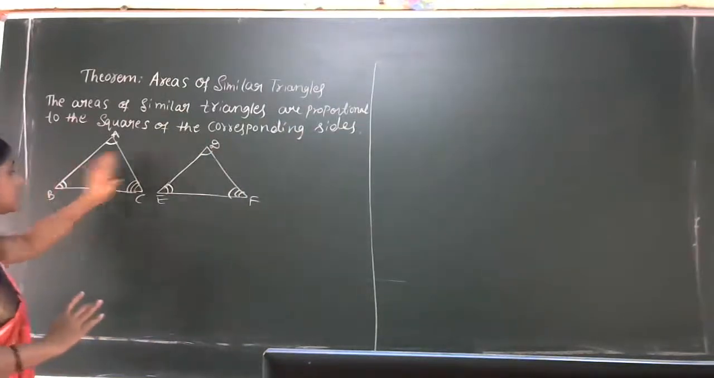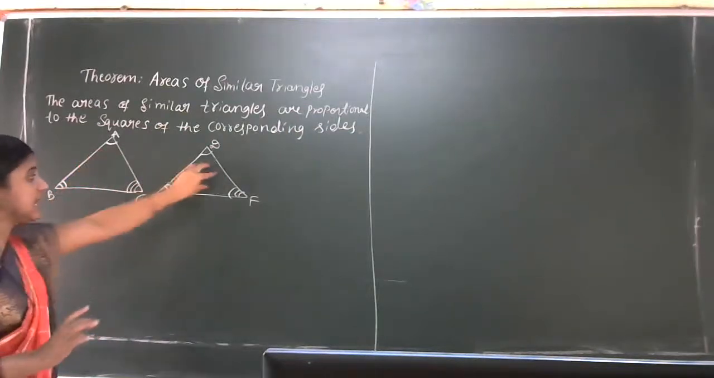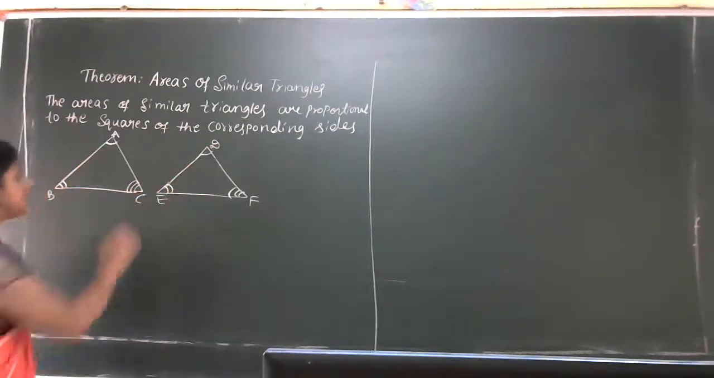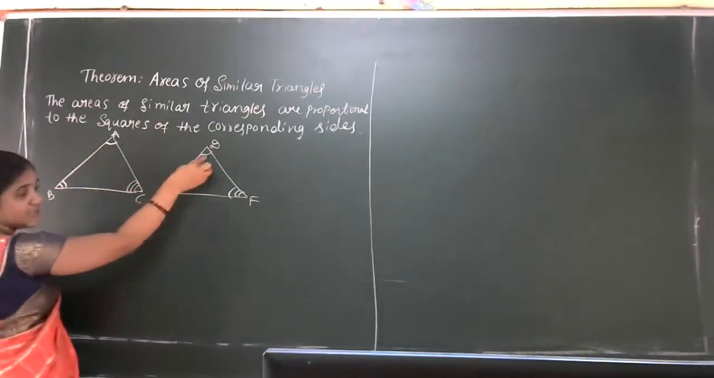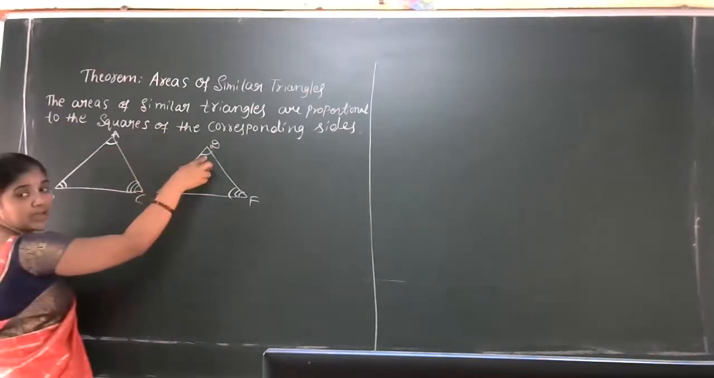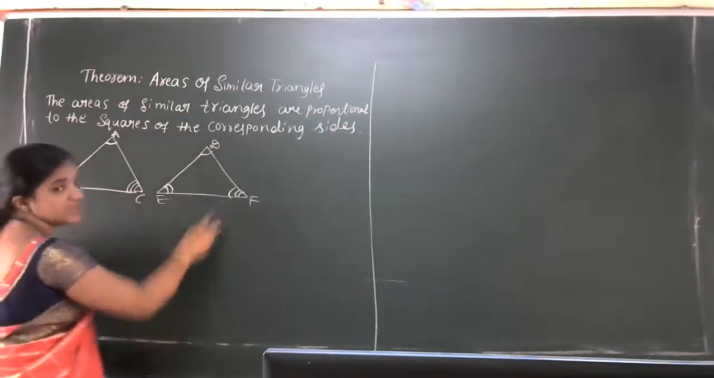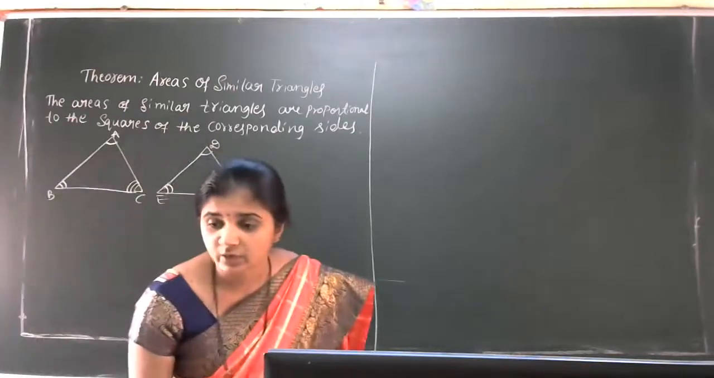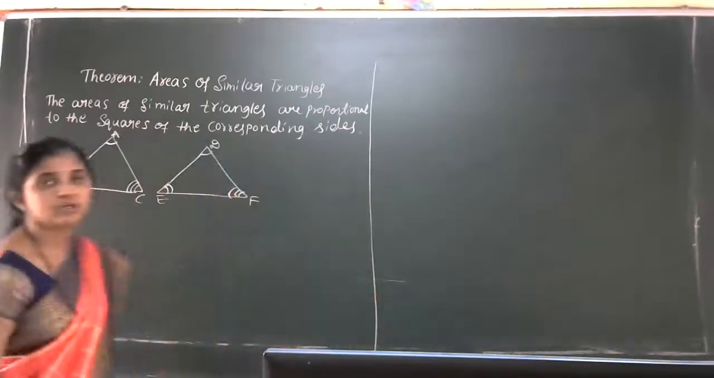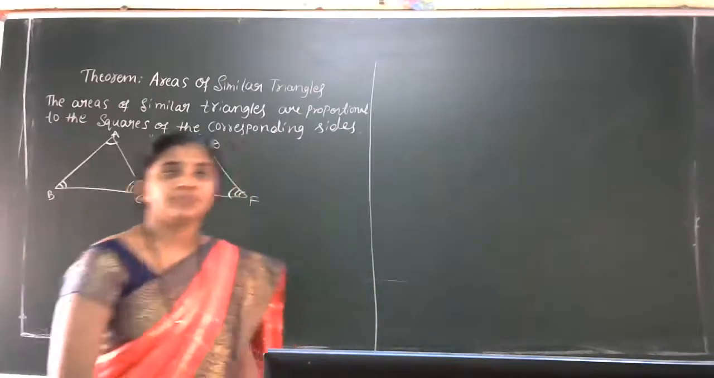Here I took two triangles which are similar, triangle ABC and triangle DEF. I mark the angles like this because in similar triangles corresponding angles are equal. Angle A is equal to angle D, angle B is equal to angle E, angle C is equal to angle F. Is that clear, students, up to this?